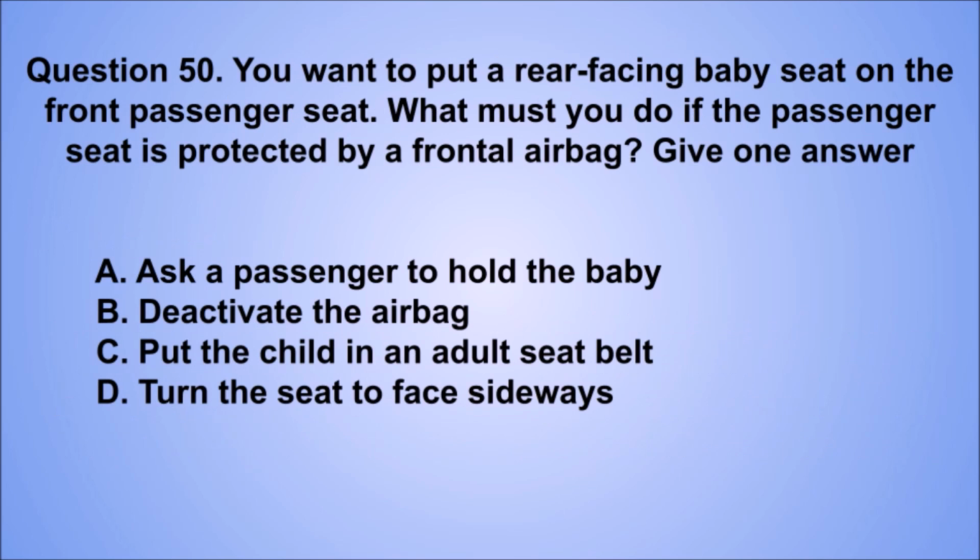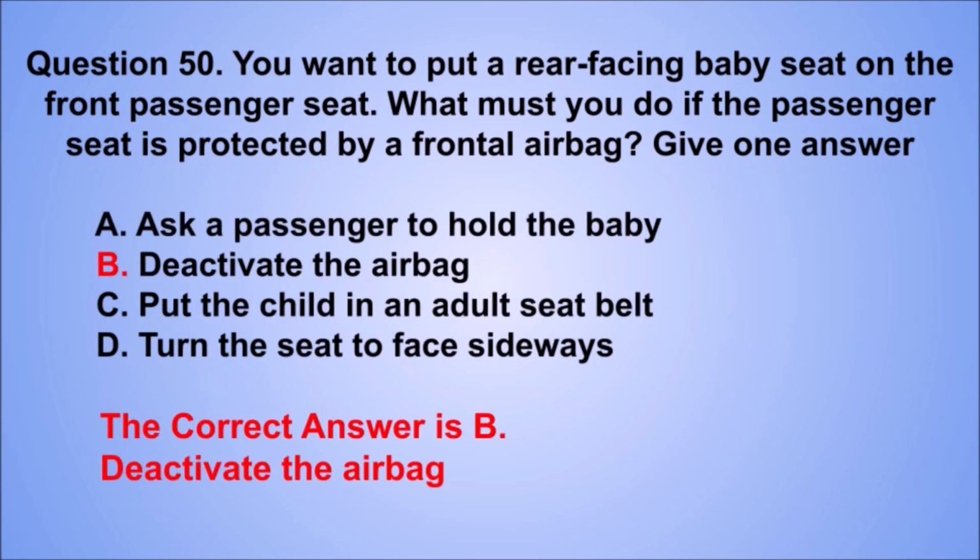Question 50. You want to put a rear-facing baby seat on the front passenger seat. What must you do if the passenger seat is protected by a frontal airbag? Give one answer. A. Ask a passenger to hold the baby. B. Deactivate the airbag. C. Put the child in an adult seat belt. D. Turn the seat to face sideways.